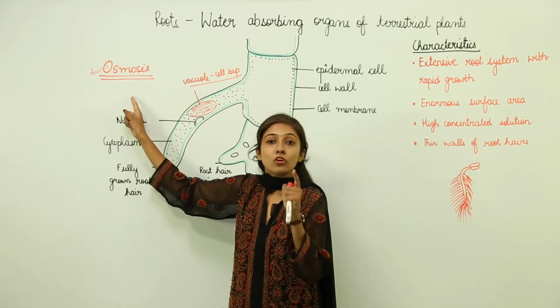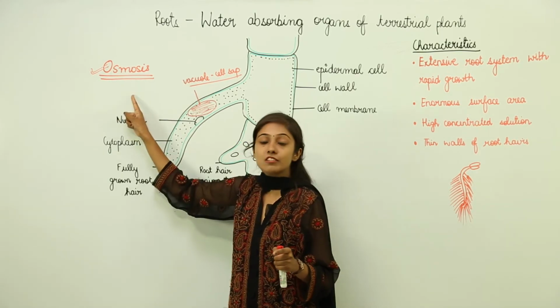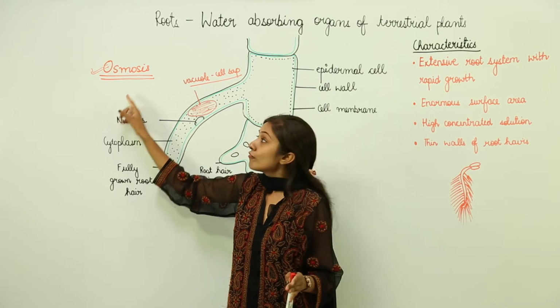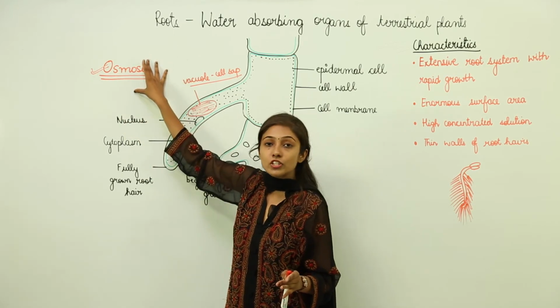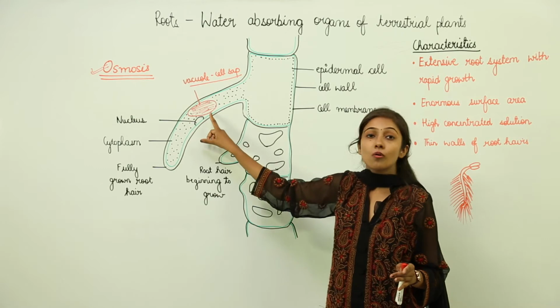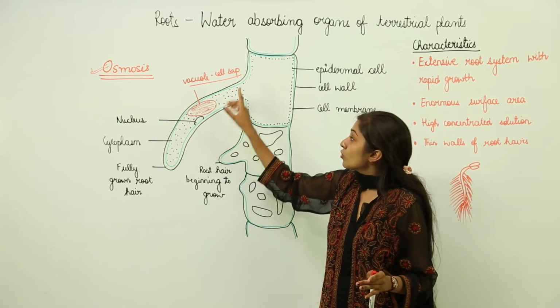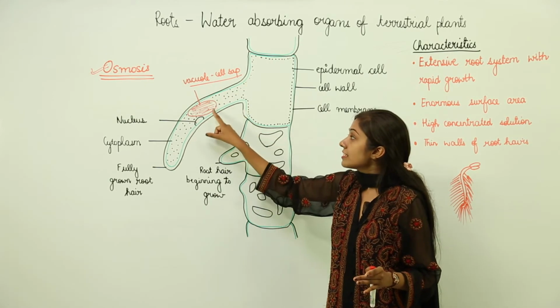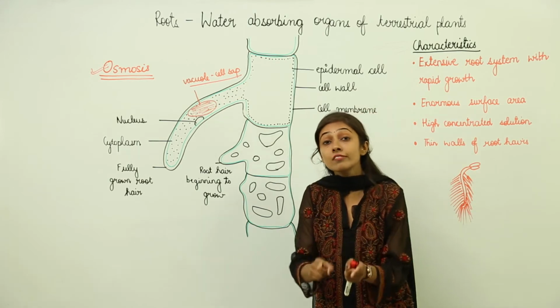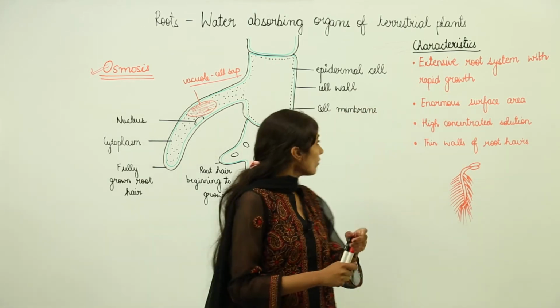Why so? Because osmosis means the movement of water molecules from the region of its higher concentration to a region of its lower concentration. So this vacuole contains the cell sap, due to which there are dissolved salts in it.